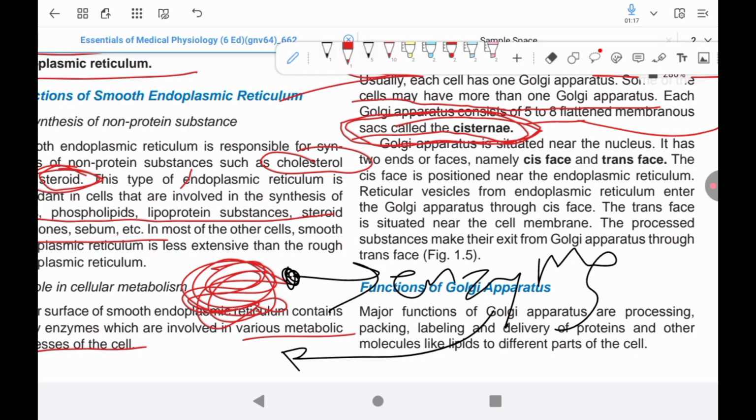The outer surface of the smooth endoplasmic reticulum contains many enzymes which are involved in the various metabolic processes of the cell. So let's say this is a smooth endoplasmic reticulum. On its outer surface there is a presence of enzymes, and these enzymes are involved in metabolic reactions.